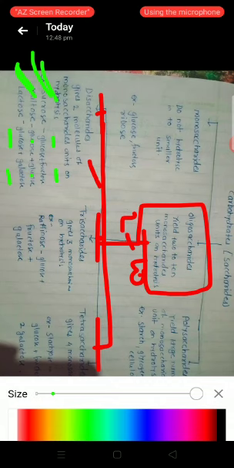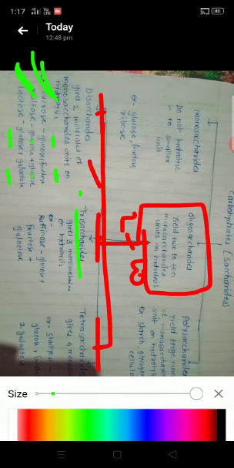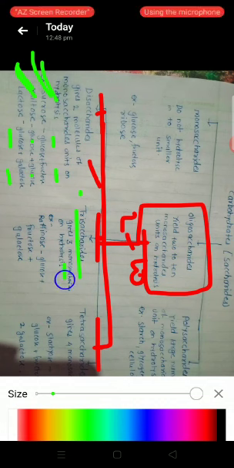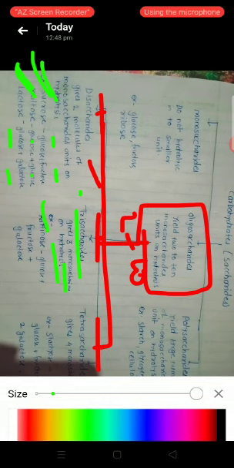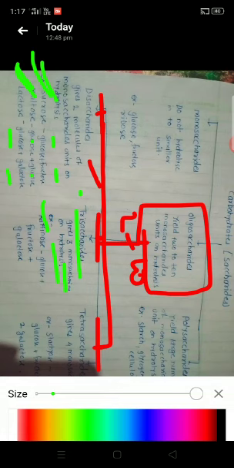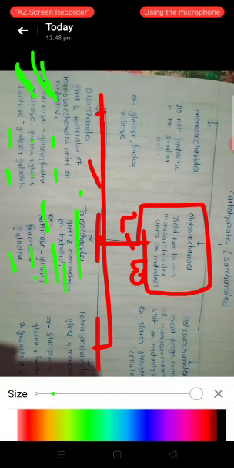Oligosaccharides are also classified as di, tri, and tetra. See here, trisaccharides. Trisaccharides are the carbohydrates which on hydrolysis give 3 monosaccharide units. Example, raffinose. When we hydrolyze raffinose, it gives 3 molecules of monosaccharide units: glucose, fructose and galactose. Hence, raffinose is a trisaccharide, and trisaccharide is a type of oligosaccharide.